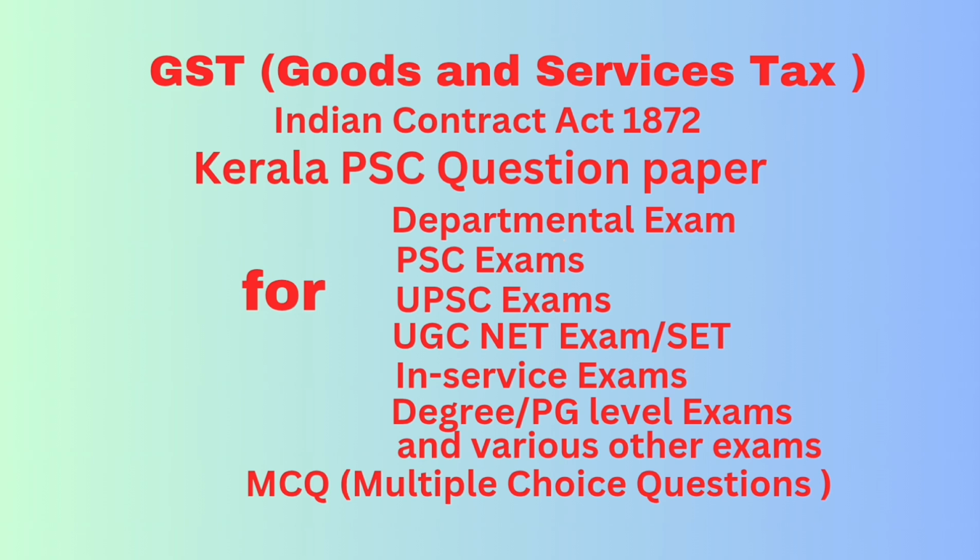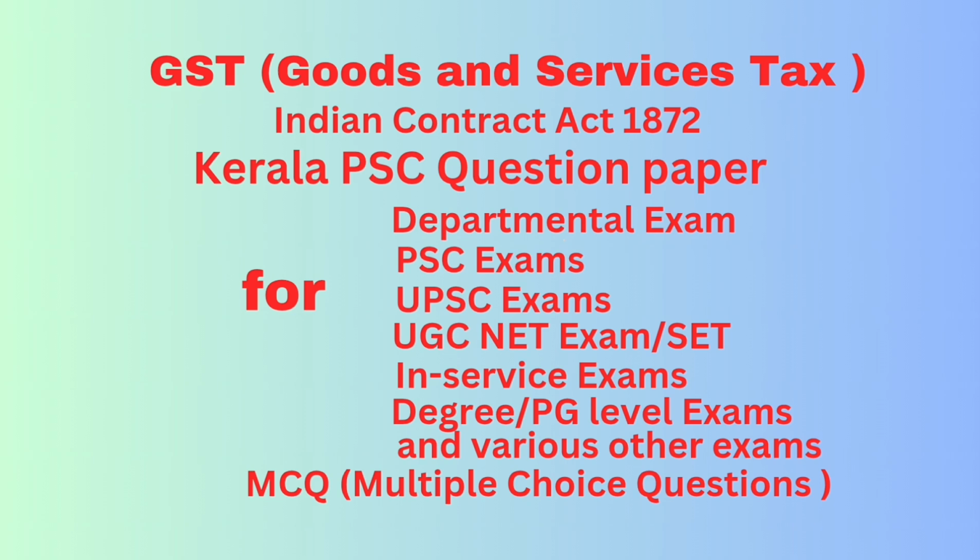Then question number 5. A dash supply comprising of 2 or more supplies shall be treated as the supply of that particular supply that attracts the highest rate of tax. Answer: mixed.